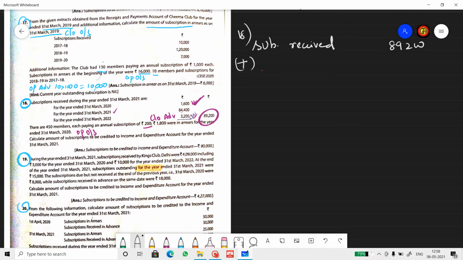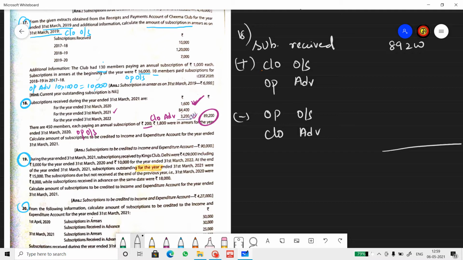And stick to the format, add closing outstanding, opening advance, subtract opening outstanding and closing advance. With this, we get subscription relating to the current year. Subscription relating to the current year.